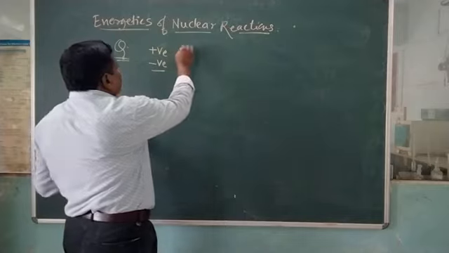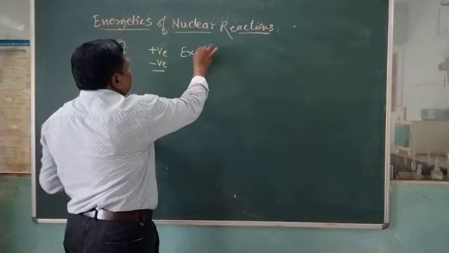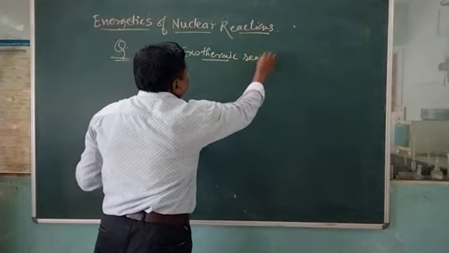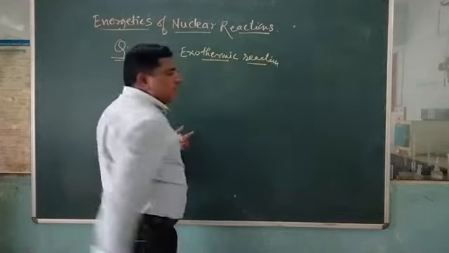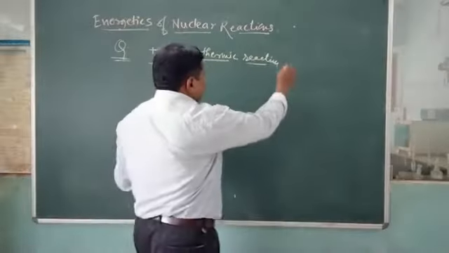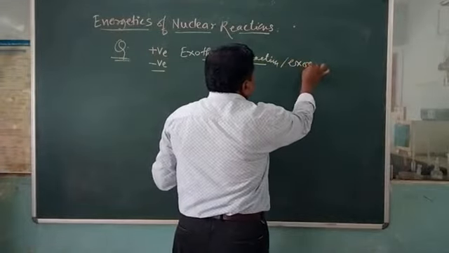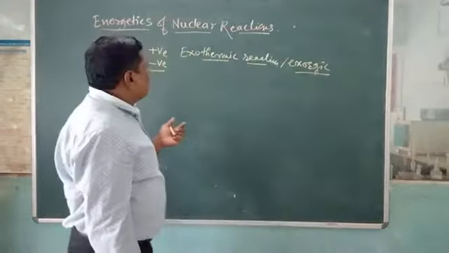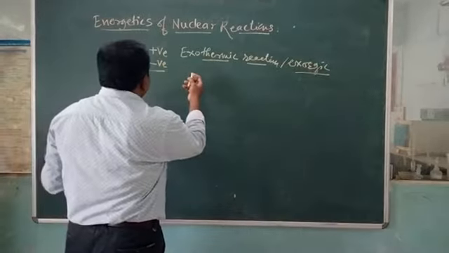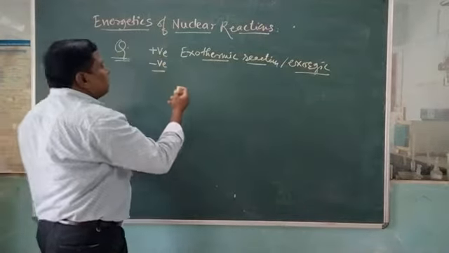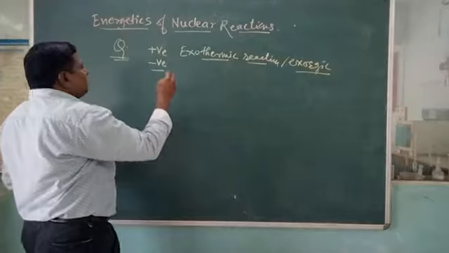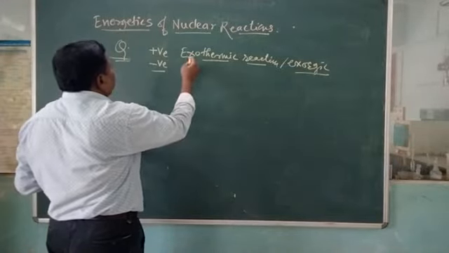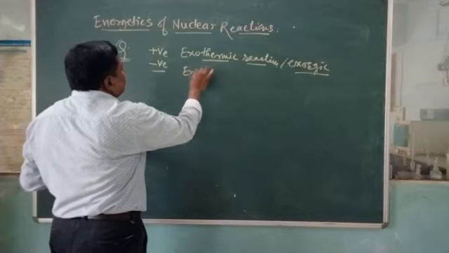When the Q value is positive, the energy is released, and these are exothermic reactions, also called exergic reactions. Again, when the energy is absorbed, that is indicated by a negative sign. You can say this is called endothermic reactions.